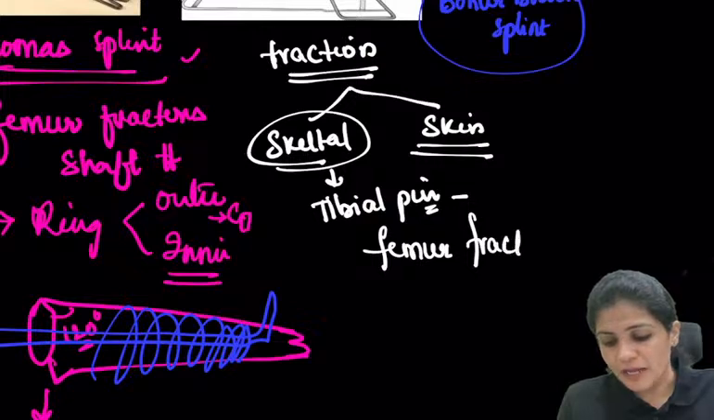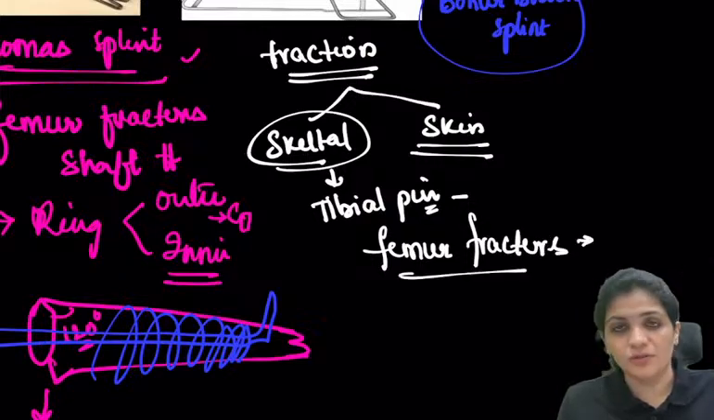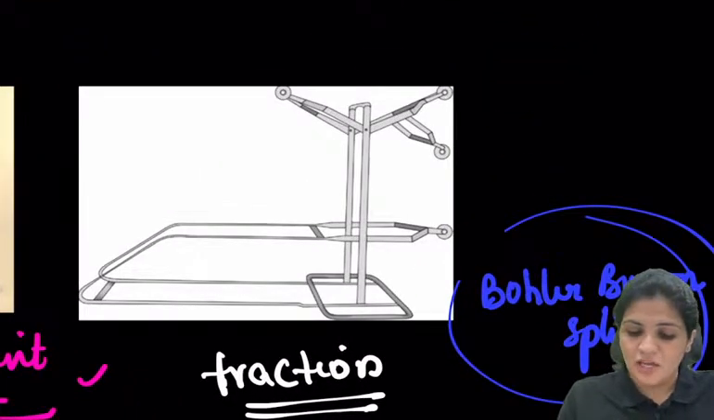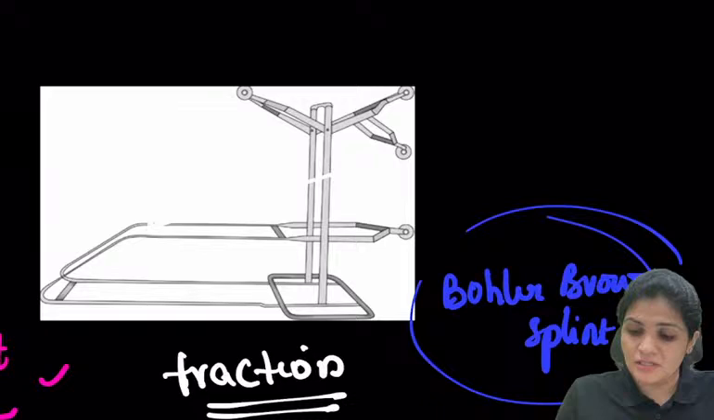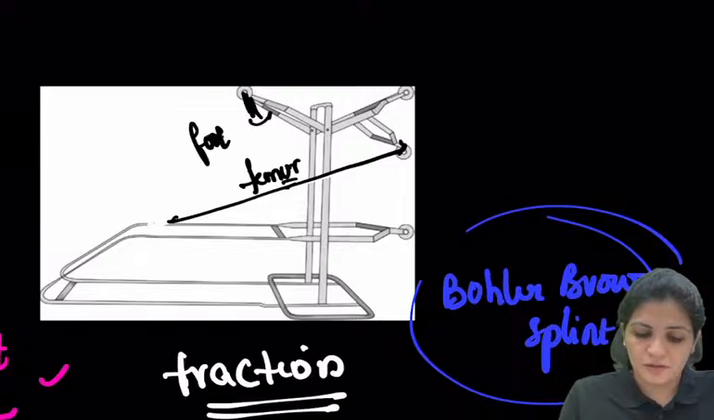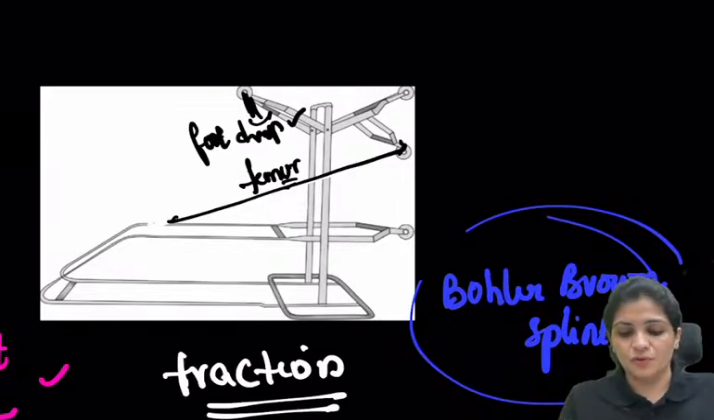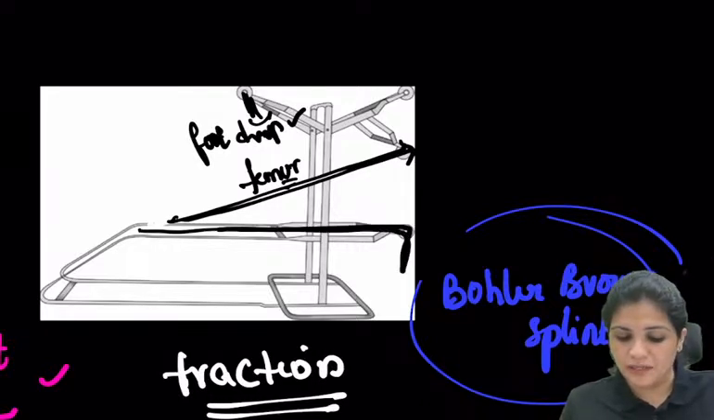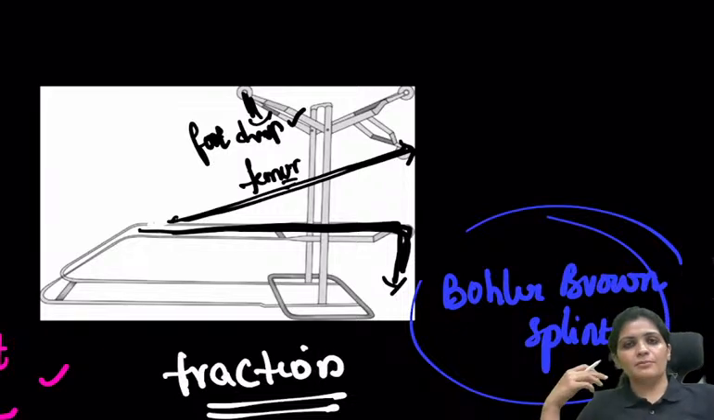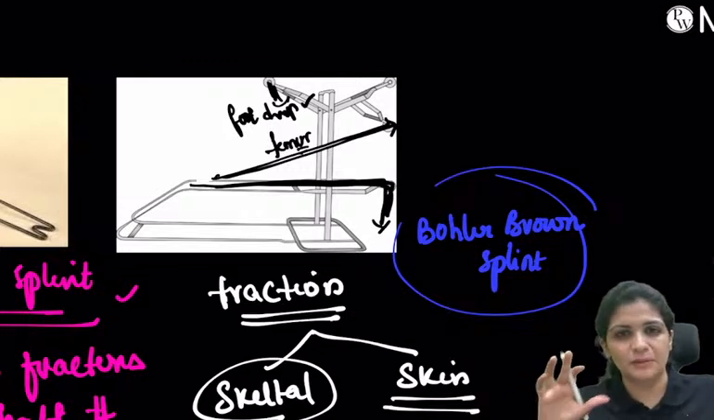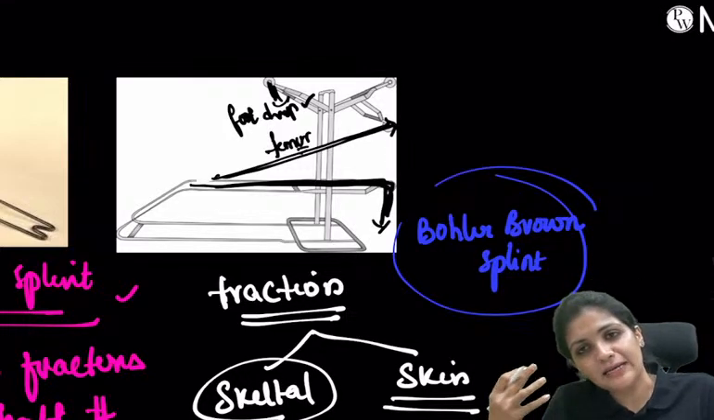For femur fractures, you put an upper tibial pin and then place the limb on this BB splint. If you look at this BB splint, it has three parts, right? This is mainly for your femur, in line with the limb, and this upper one is for foot drop, the lower one is for your femur, and this is directly for your tibia. Based upon your fracture, you use this BB splint. Just identify this BB splint and where it is used, as tibial traction.